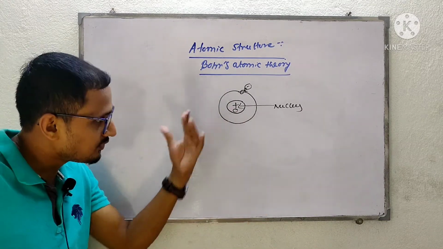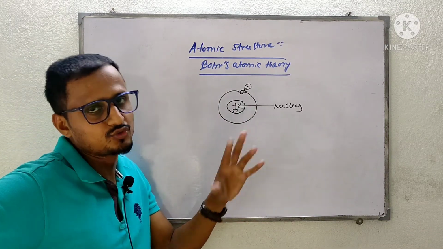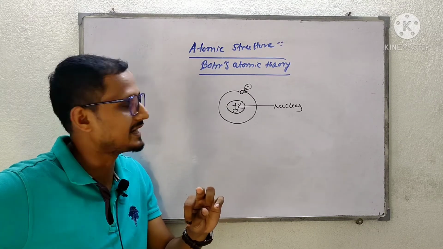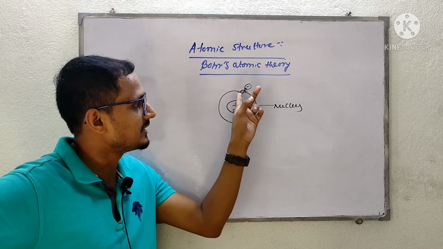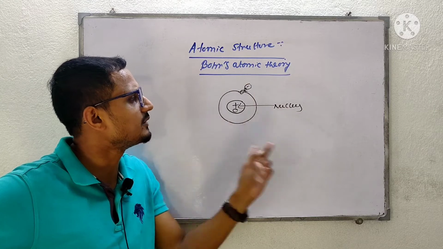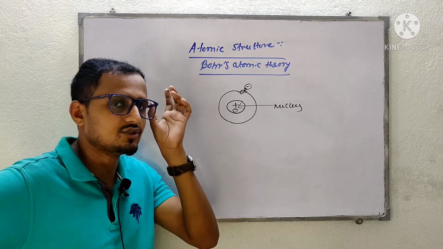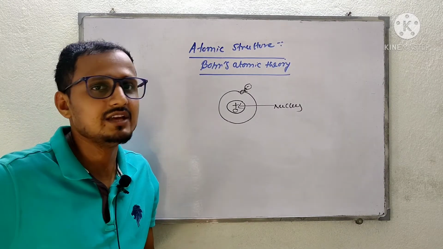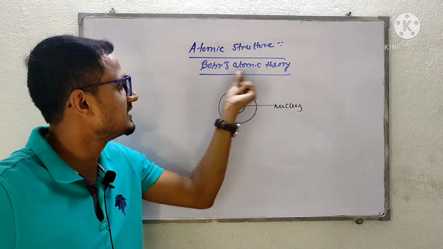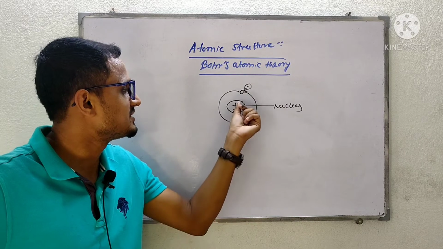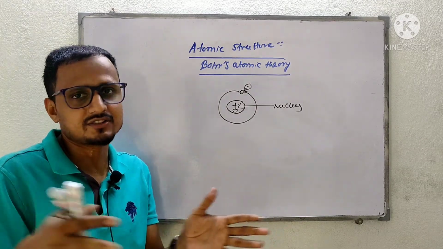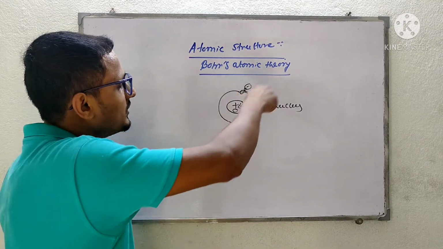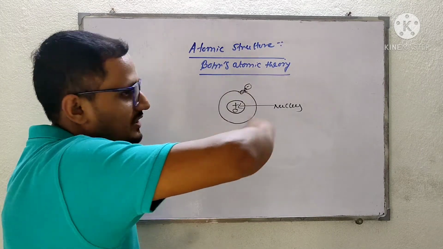So there were two drawbacks for Rutherford atomic theory. He says that electron will revolve around the nucleus. But normally, according to electrodynamics theory, if a negatively charged electron is rotating around a positively charged particle, there will be an electric attraction force. So what will happen to the pathway around which the electron is rotating?